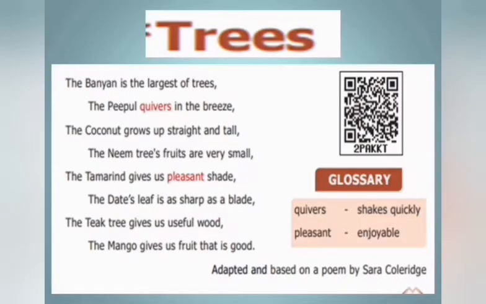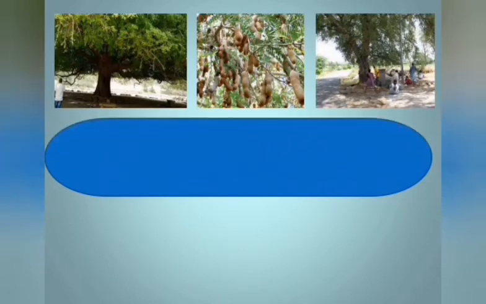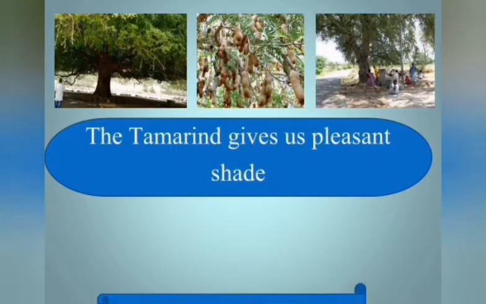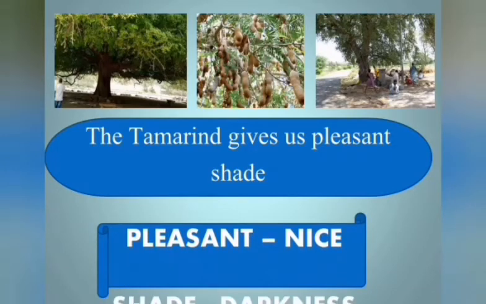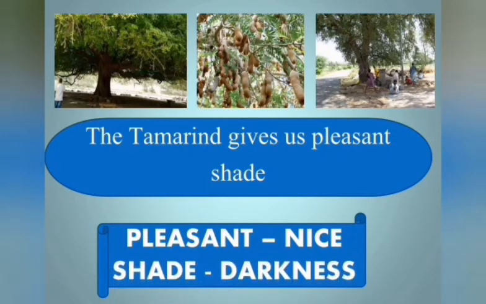Now we move on to the next 4 lines of this memory poem, children. Listen carefully, children. Can anyone name the tree? Yes, this is a tamarind tree. It is very big in size, right? The tamarind gives us pleasant shade. It gives us shade. Shade means darkness. It gives us a shade, right?